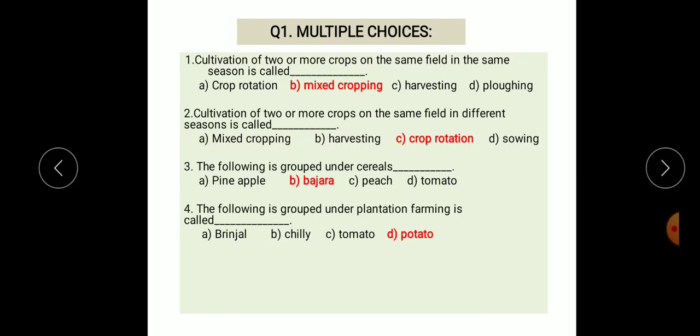Fourth, the following is grouped under plantation farming, dash. Options: brinjal, chili, tomato and potato. The correct option is potato. The following is grouped under plantation farming: potato.